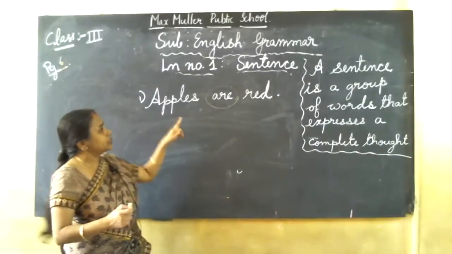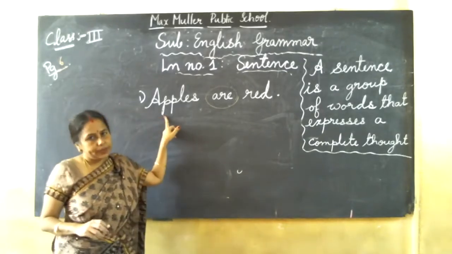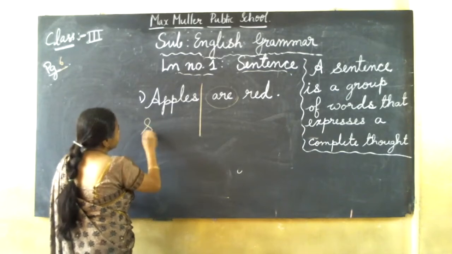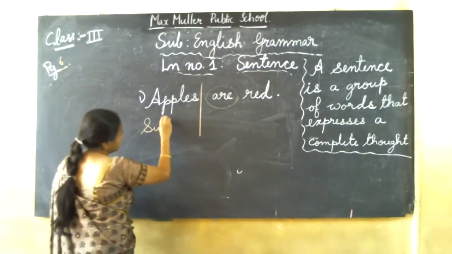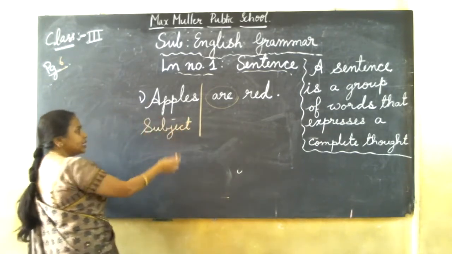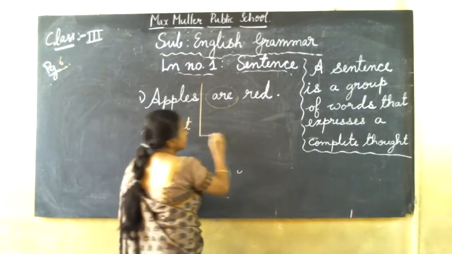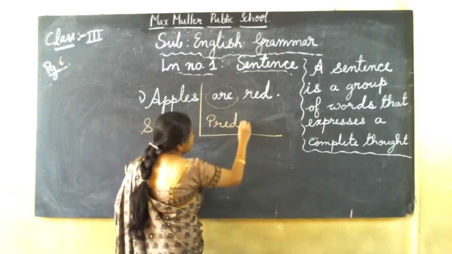Reading the sentence, we should understand what we are talking about. Suppose this sentence, apples are red. What is the subject here? We are talking about apples. So we can make 2 parts. This is called the subject, meaning about what we are discussing. Subject. And about the subject, what I am saying, that apples are red. Along with the verb, we should take the second part. It is called the predicate. See the spelling, children? Predicate.